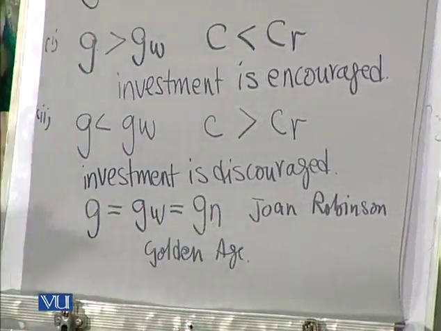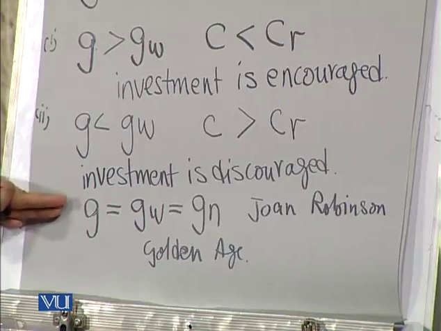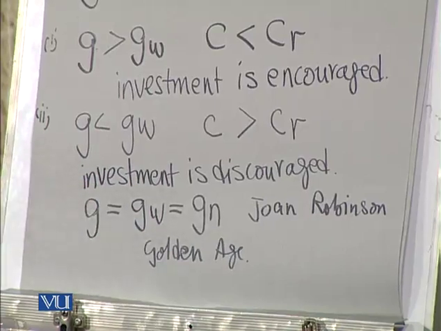So the golden age era can be achieved if we have such a brilliant combination where these three growth rates become equivalent to one another. So I'm switching over to the next thing, in which we are going to see that if there is a difference between the natural growth rate and the warranted growth rate, what will be the consequences of that, as that can happen, and it is something which is very realistic as well.